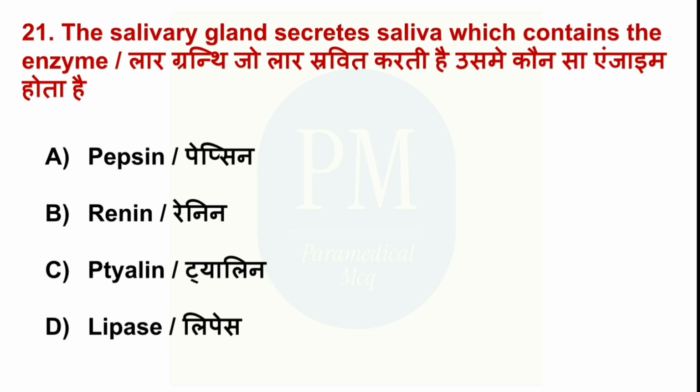The salivary gland secretes saliva which contains the enzyme option A, pepsin, option B, renin, option C, ptyalin, option D, lipase. The correct option is option C, ptyalin.